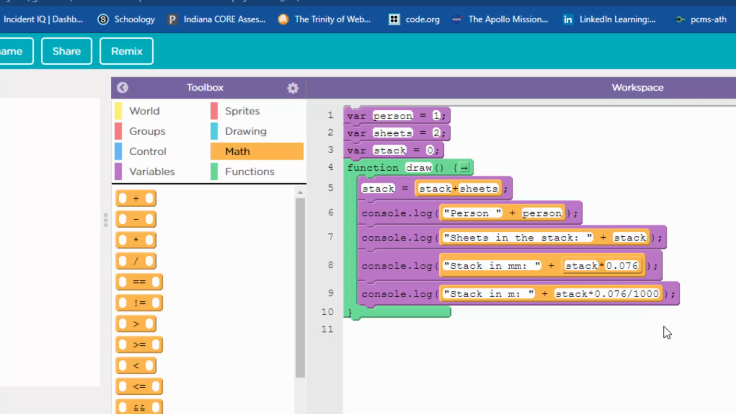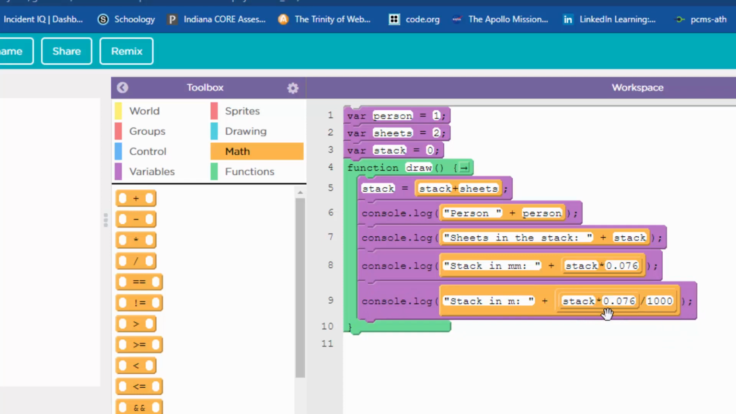All right, so again, take a look. And when you click off of it, it's going to kind of break those out into some separate holes, but that's okay. That's all fine. So again, take a look at that. Stack in meters. That's in quotes. Stack times 0.076 divided by 1,000. That's what we're doing. We're converting millimeters to meters. So it looks like that. Take a good look. If you need to pause the video and go do that part, go ahead.